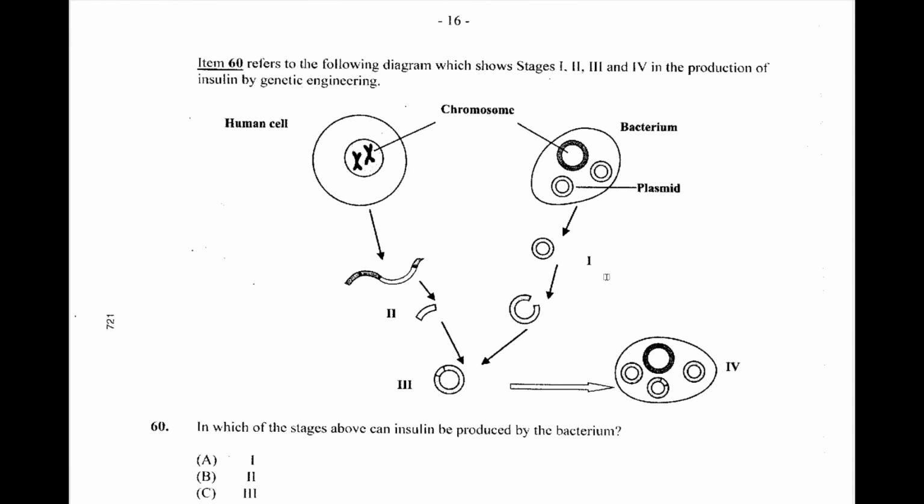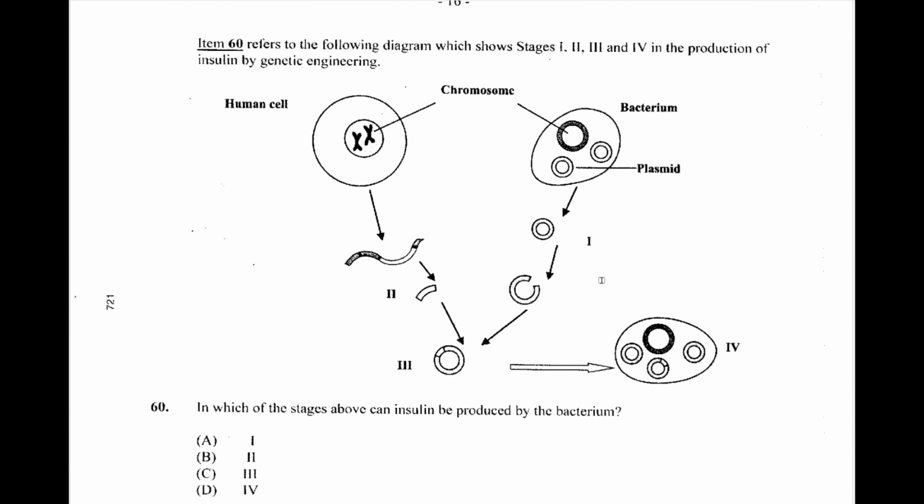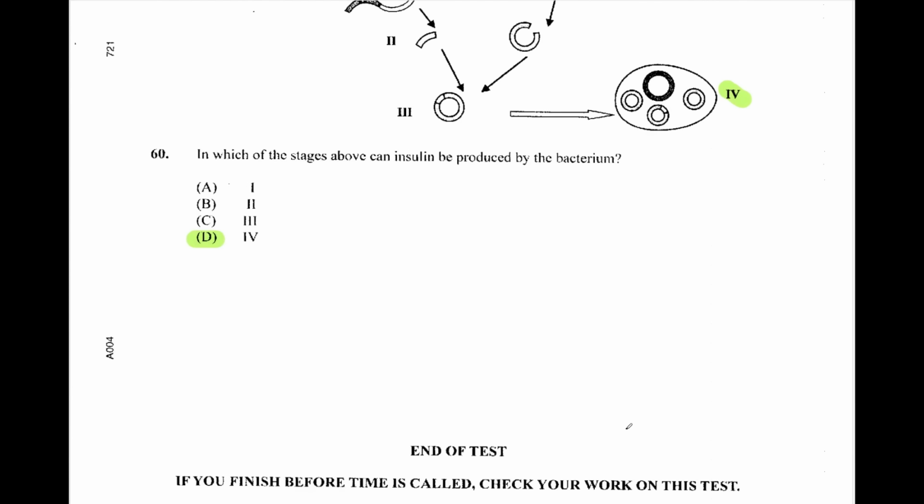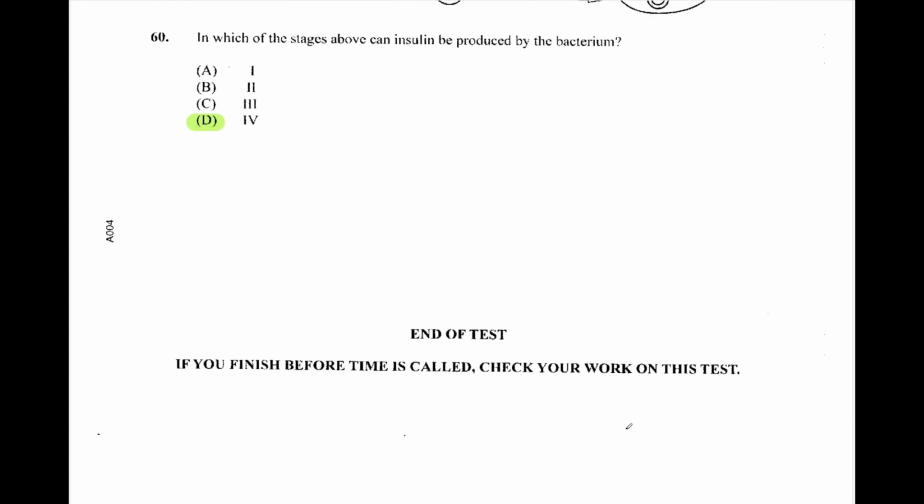Question 60 refers to the following diagram, which shows stage 1, 2, 3, and 4 in the production of insulin by genetic engineering. In which of the stages above can result in insulin being produced by the bacterium? That will be the final stage where it's produced. So number 4. And so making question 60 D. And that brings us to the end of these 60 questions for Biology Paper 1 for June 2020.